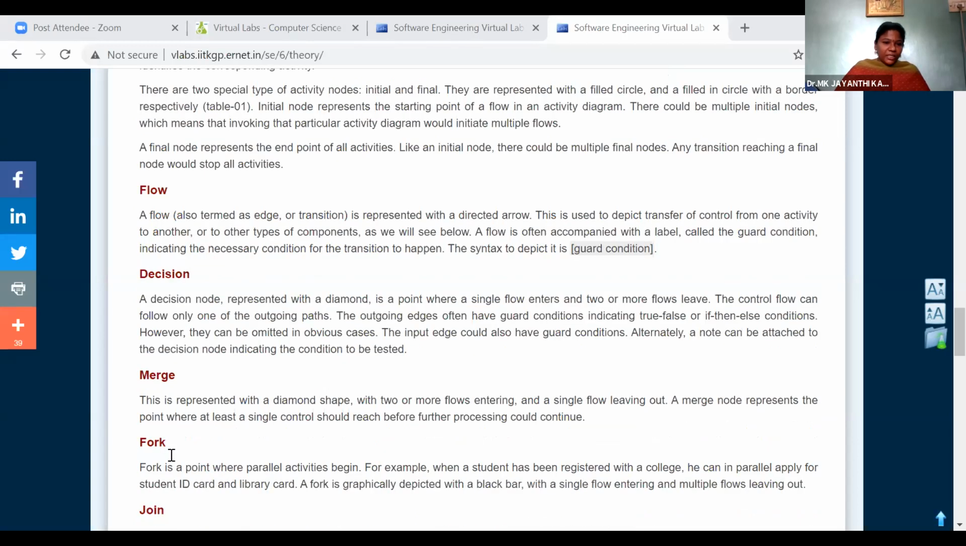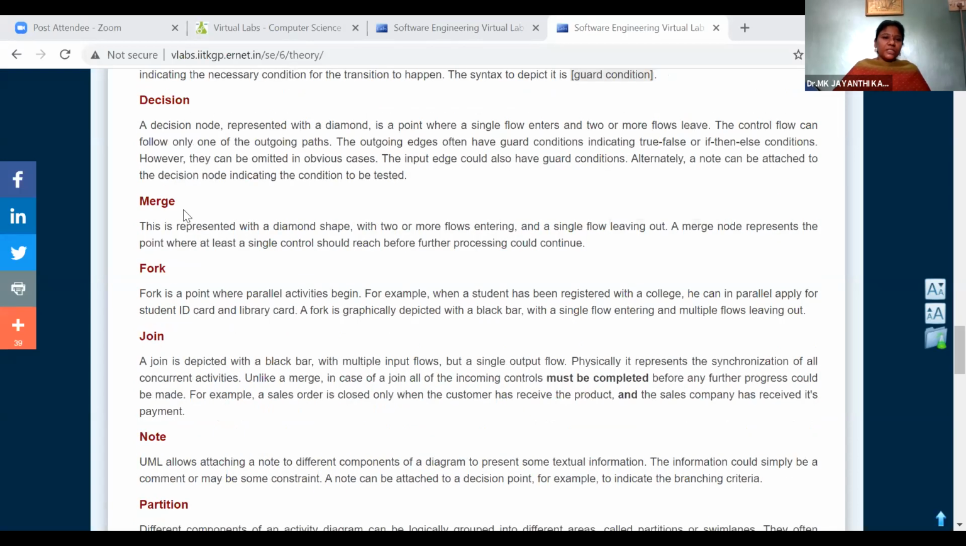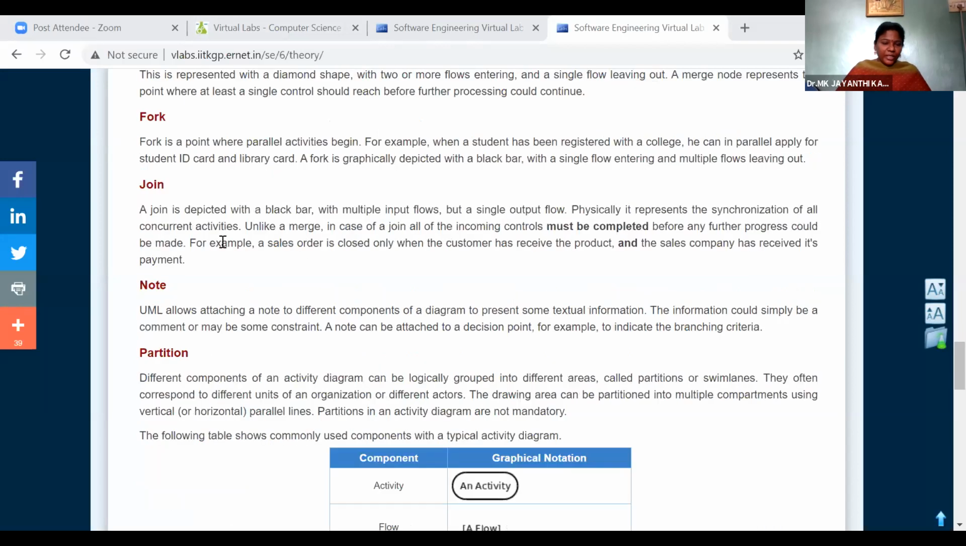And yesterday itself we discussed, we have three special notations. Merge means multiple inputs to one function and one output from the function. So that is called merge. Fork means one input and multiple outputs, and join means multiple inputs and a single output. So those notations should be represented in your diagram.